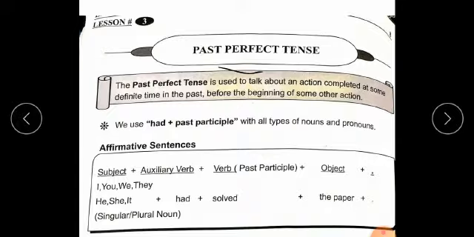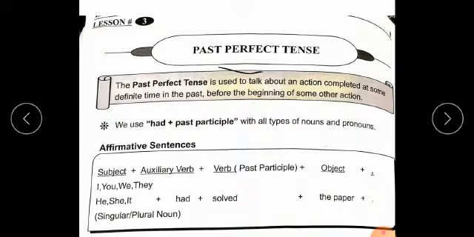What is past perfect tense? I repeat again, it's an easy definition. Note it: the work that had totally completed in the time of past. The work that had totally completed in the time of past is called past perfect tense.